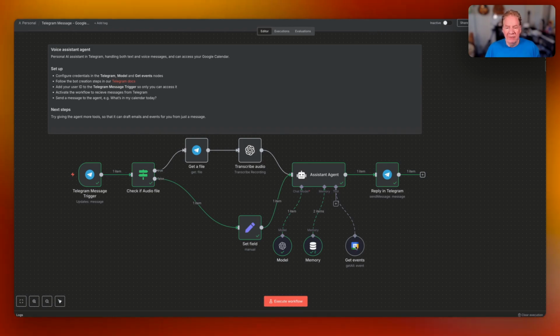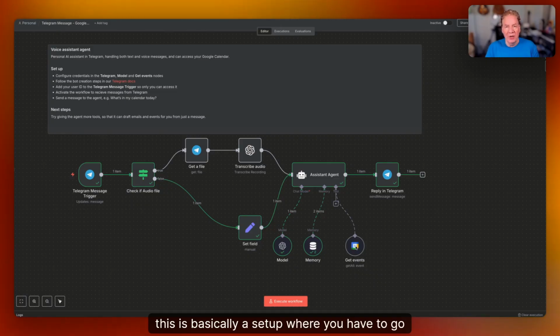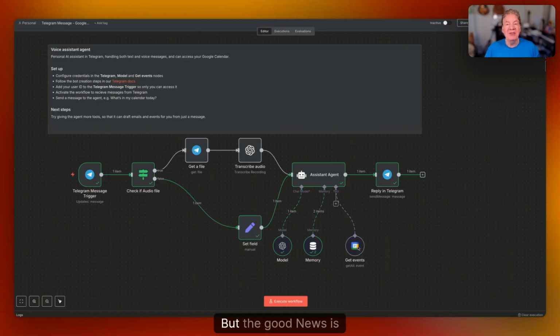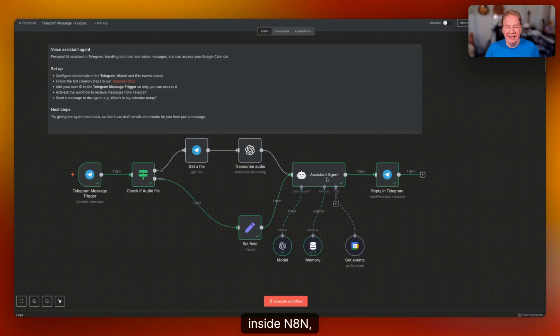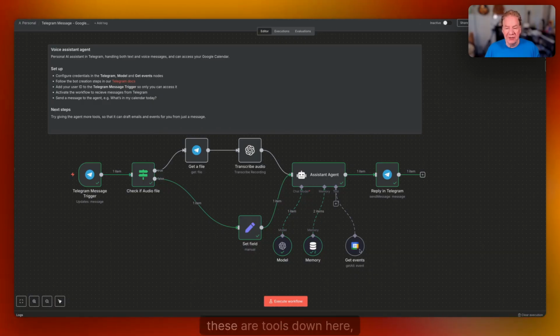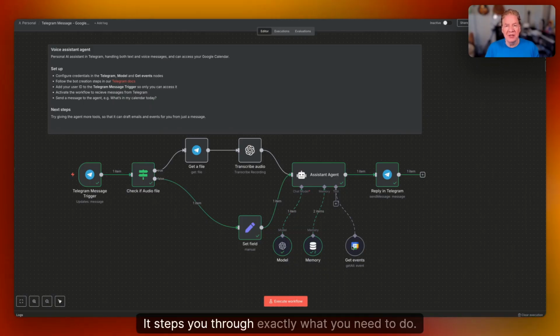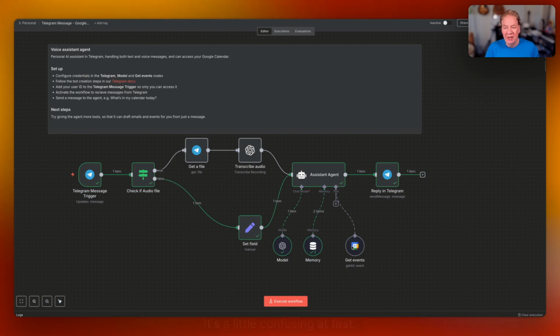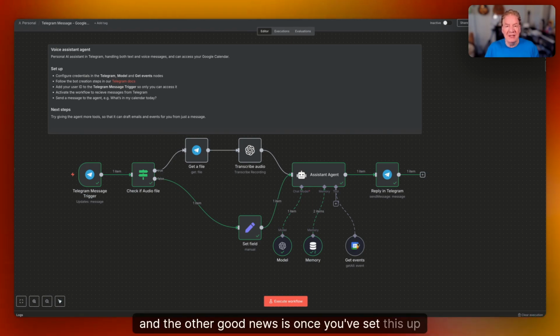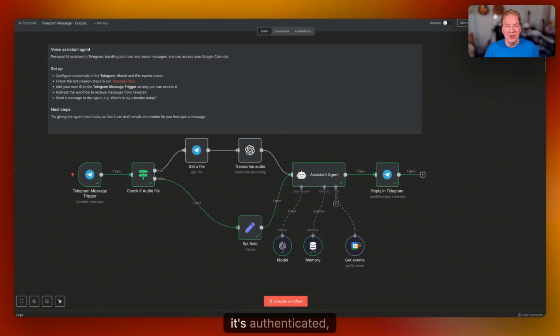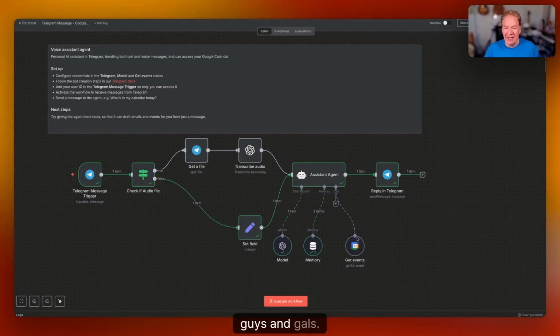And so this is basically a setup where you have to go into the Google Cloud Console and verify and authenticate, and there's a number of steps to it. This is actually the most painful part of this whole process. But the good news is inside N8N, when you set up any of these tools, these are tools down here, you basically have great documentation. It steps you through exactly what you need to do. It's a little confusing at first. And the other good news is once you've set this up for your projects, I should say, you don't have to worry about it again. It's authenticated. It is a done deal, guys and gals.